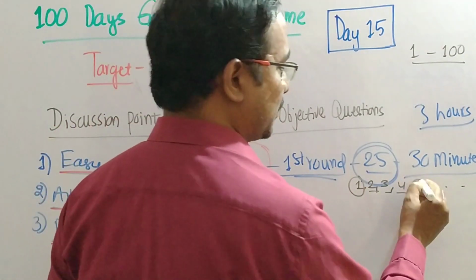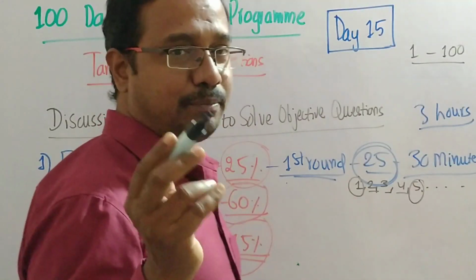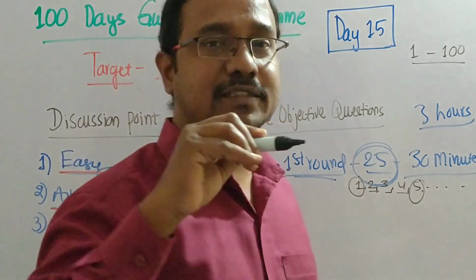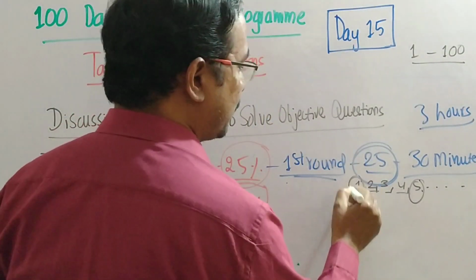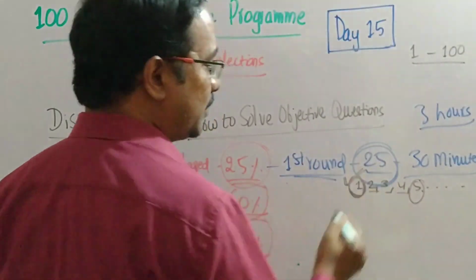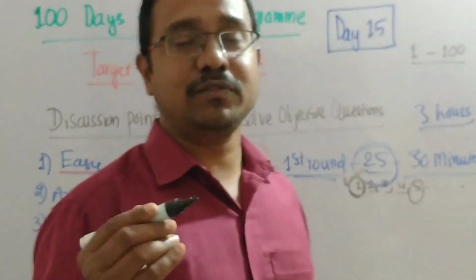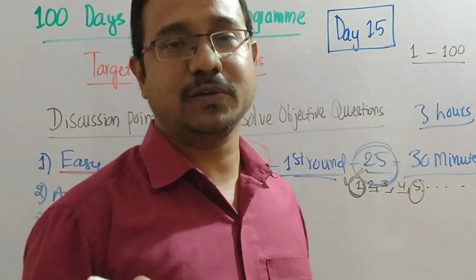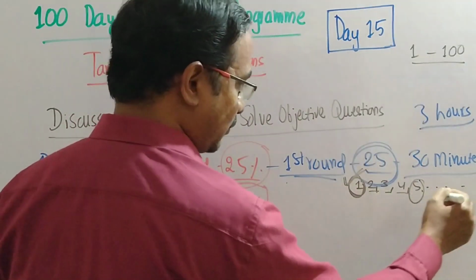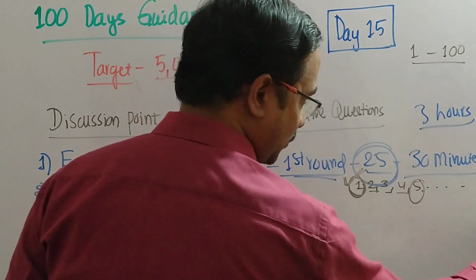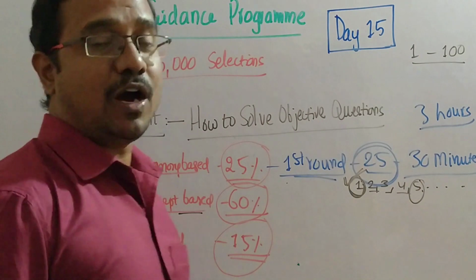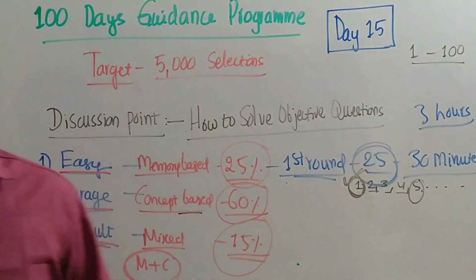Next, attempt the fifth question. When you have attempted a question and given the right answer, you have to mark the question with a circle, or tick it like this in your question paper, if it is a physical paper. Okay, you have to go through the question paper like this, 1, 2, 3, 4 up to 100. This is what you have to do in the first round.